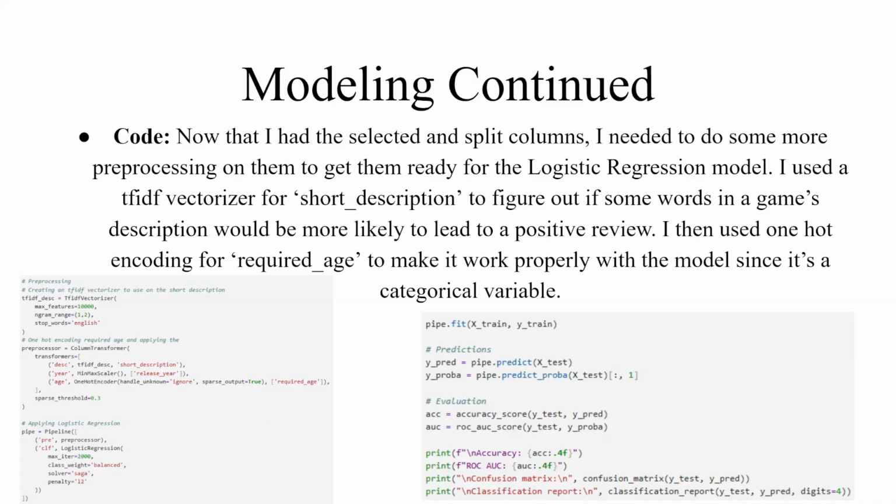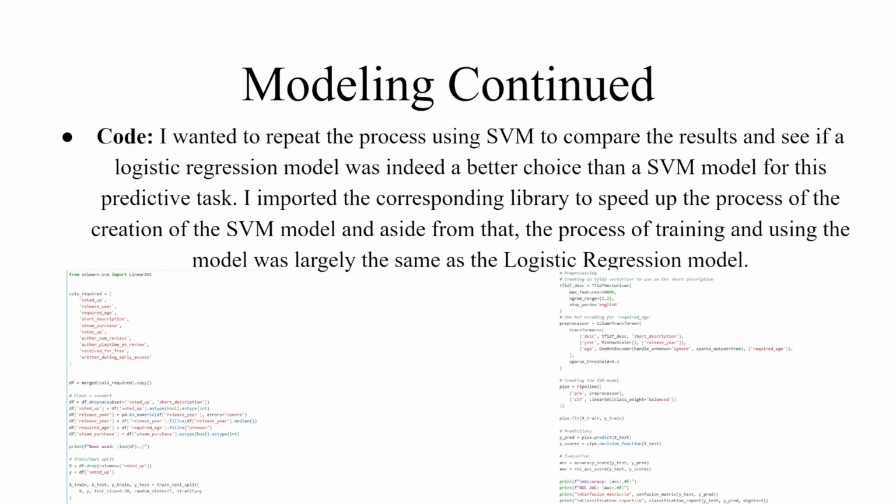I used the TF-IDF vectorizer for short description to figure out if some words in a game's description would be more likely to lead to a positive review. I then used one-hot encoding for required age to make it work properly with the model since it's a categorical variable. I wanted to repeat the process using SVM to compare the results and see if a logistic regression model was indeed a better choice than an SVM model for this predictive task.